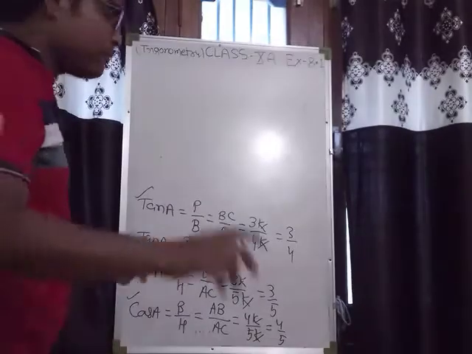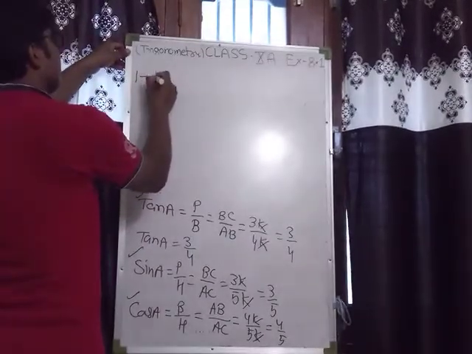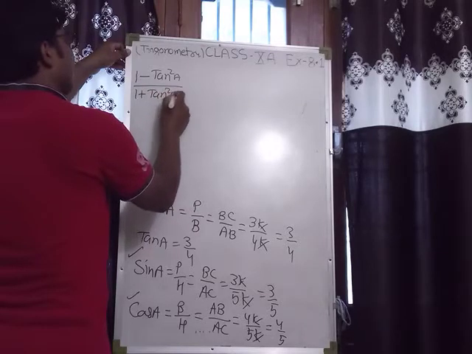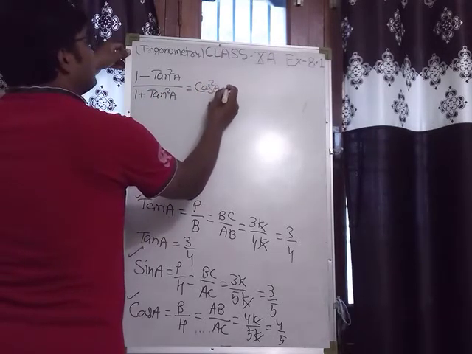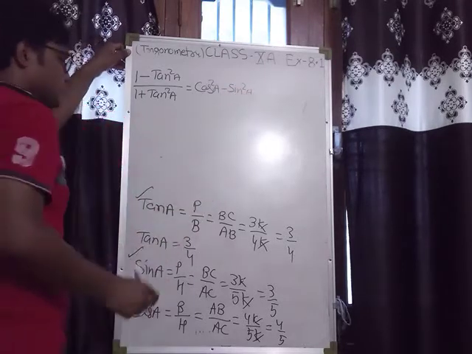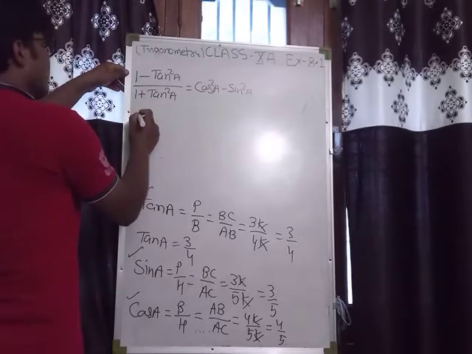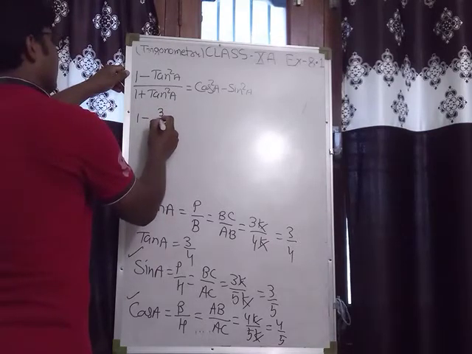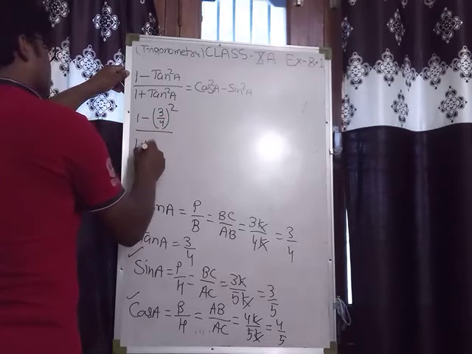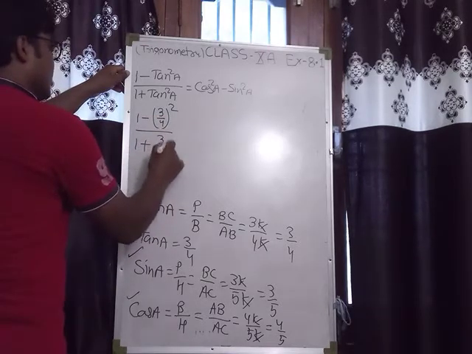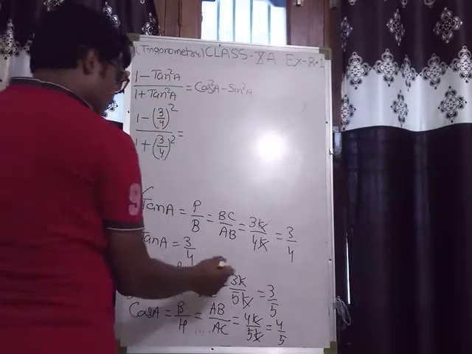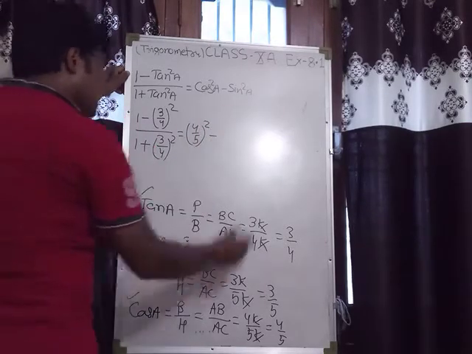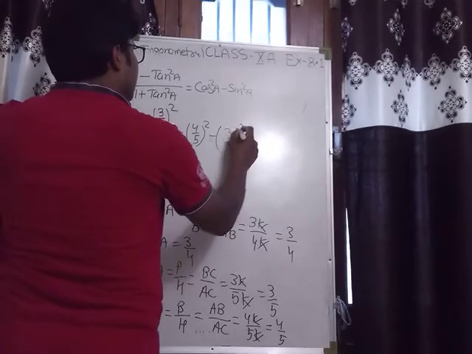We have to check: 1 minus tan square A upon 1 plus tan square A equal to cos square A minus sin square A. So put the values. 1 minus value of tan A. Value of tan A is 3 by 4. 3 by 4 square upon 1 plus 3 by 4 square, that is equal to cos A, that is 4 by 5, 4 by 5 square minus sin A, sin A is 3 by 5, 3 by 5 square. Okay.